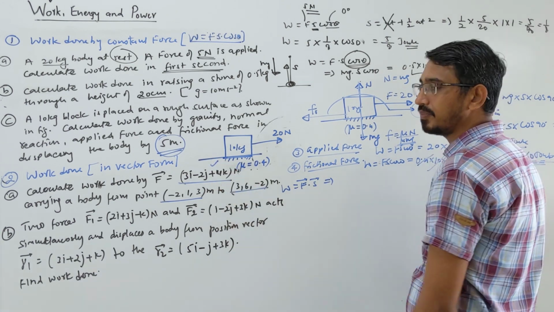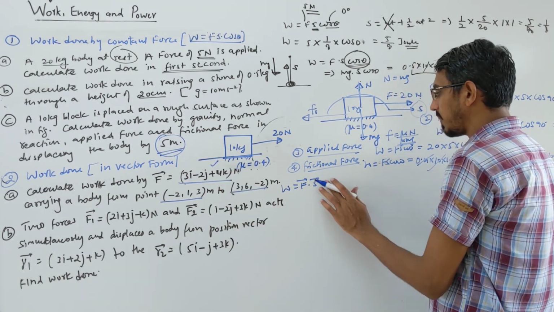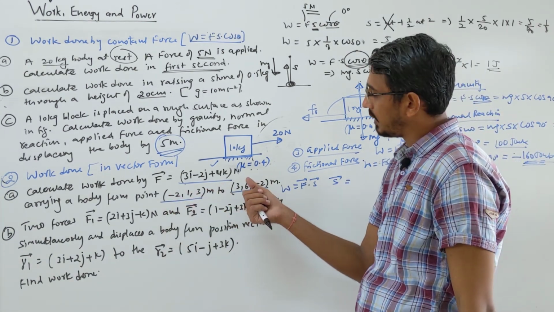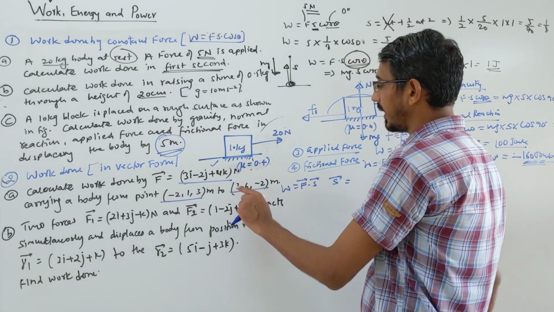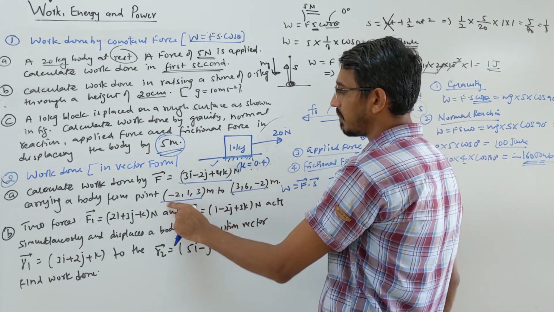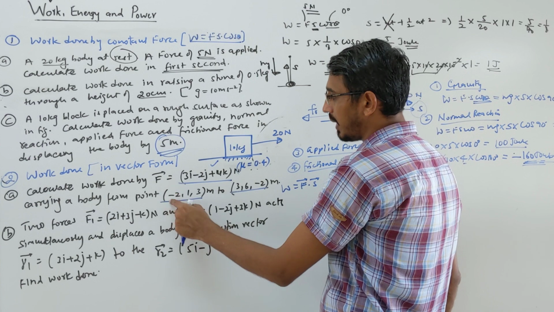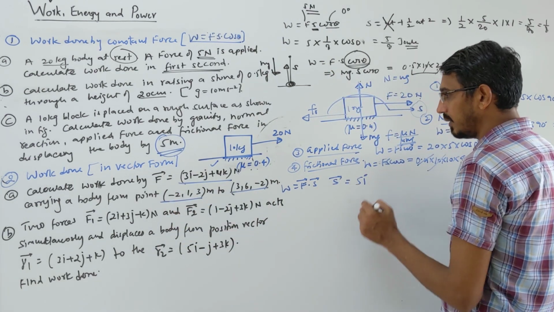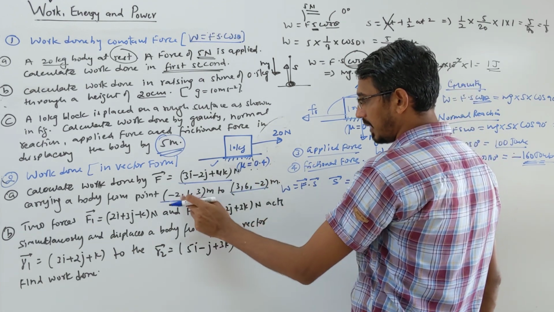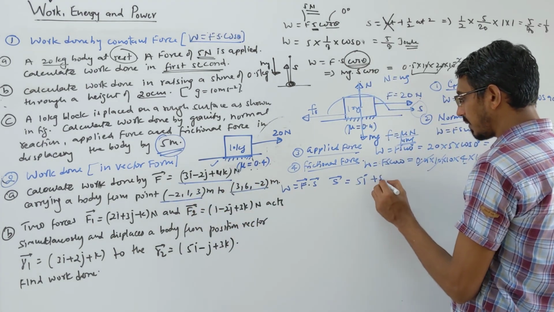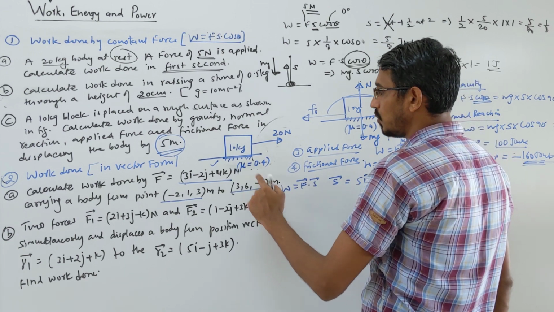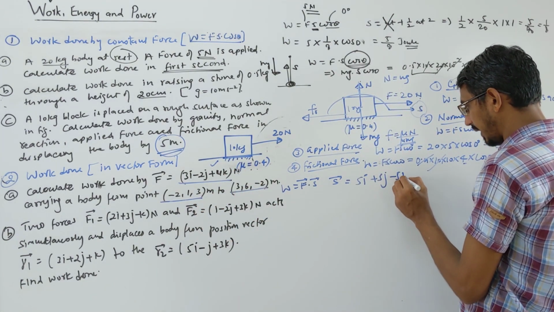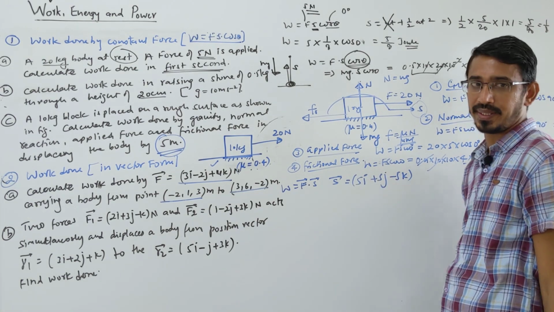F is given directly. Now write the displacement. We are moving from this point to that point, so always do final minus initial. The x coordinate: final 3, initial minus 2, so 3 minus minus 2 becomes 5, I write 5i. Then 6 minus 1 becomes 5j. Then minus 2 minus 3 becomes minus 5k. That's the displacement, right?